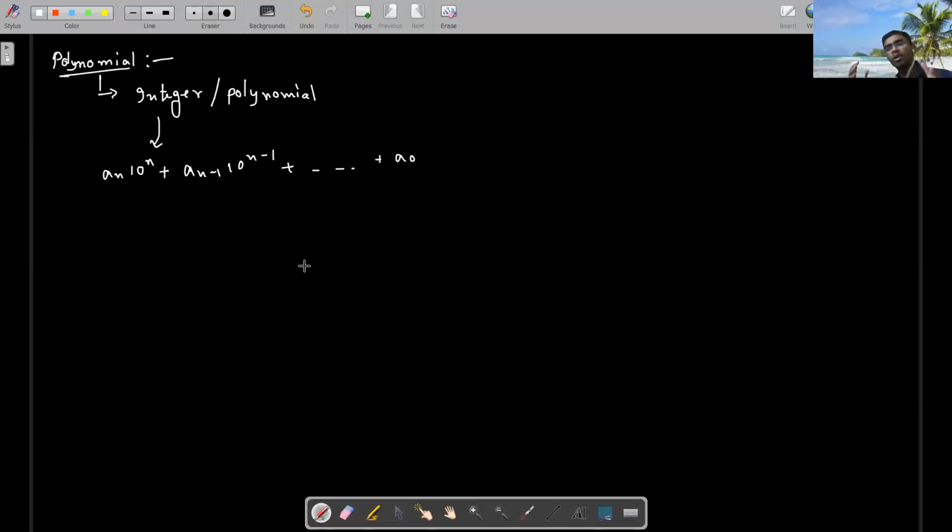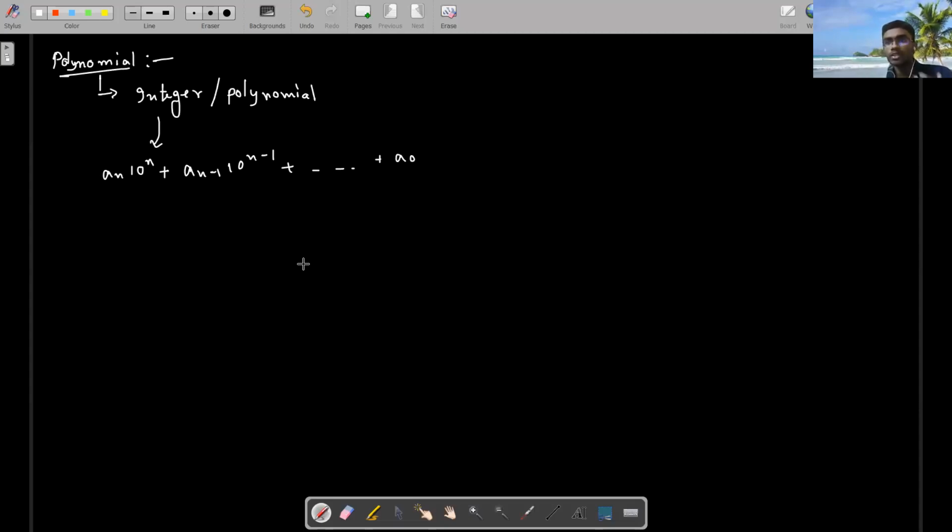Observe the polynomial. It is on base 10. Actually, the same thing works for any base: base 2, base 3, base 4, any base. So a polynomial is also the same type of thing.